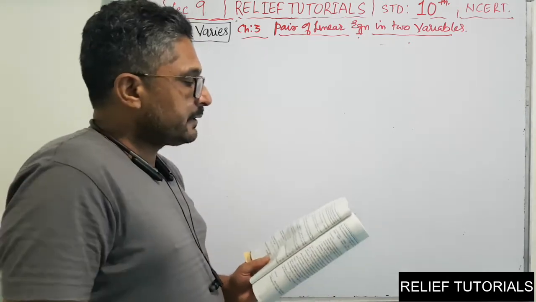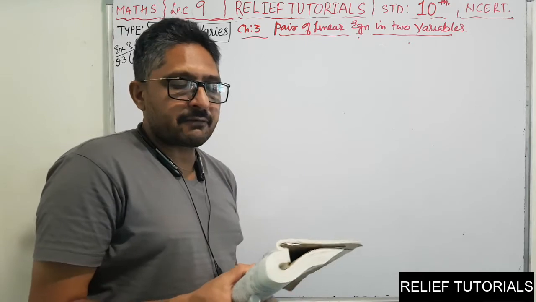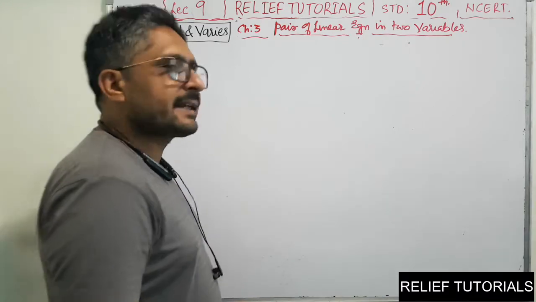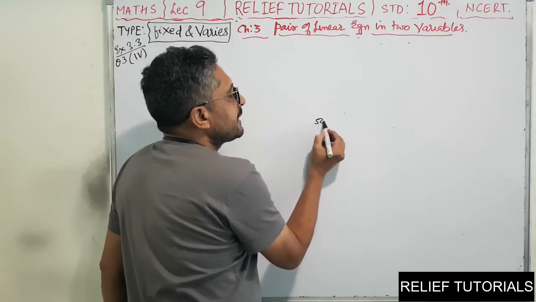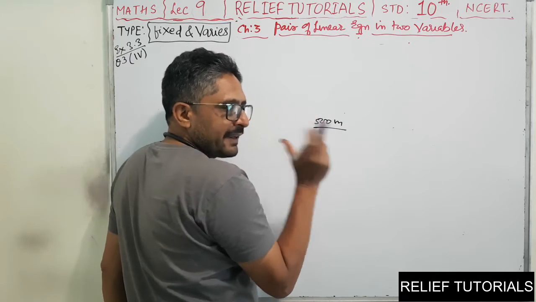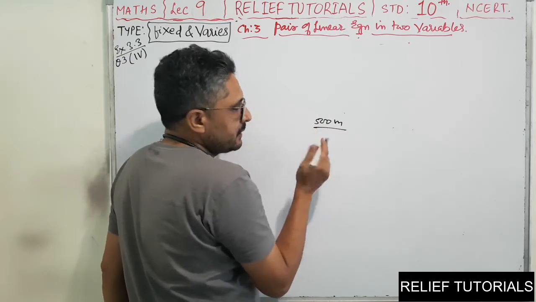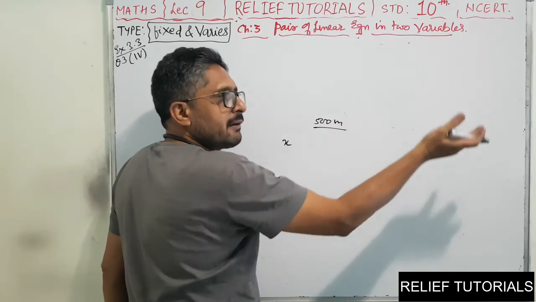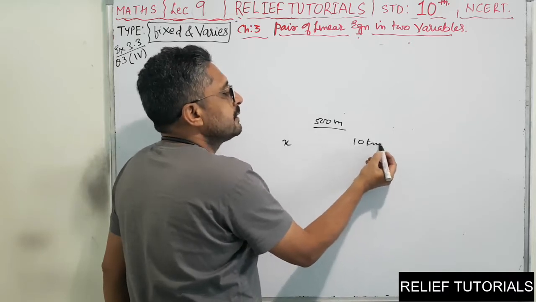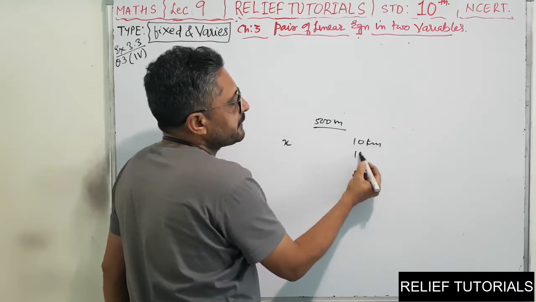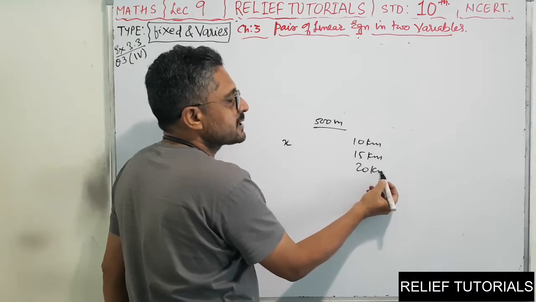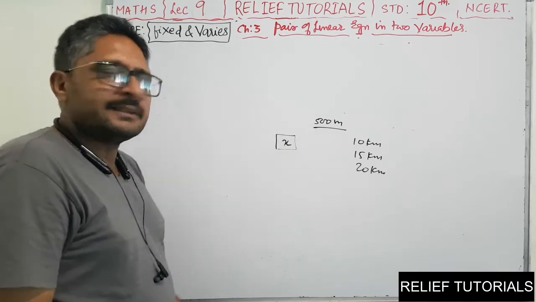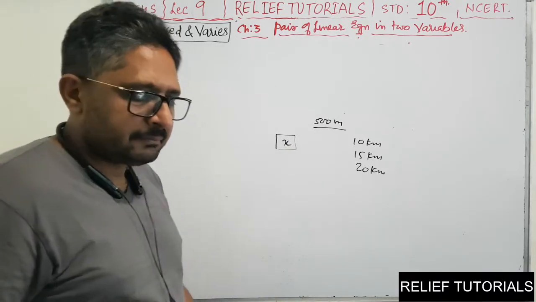The taxi charge in a city consists of a fixed charge together with the charge for the distance covered. You know that when you hire a taxi, even if you are traveling just 500 meters, they will charge some amount as a fixed charge. Let us say X is a fixed charge. And some charge varies based on the number of kilometers you have traveled. If you travel 10 kilometers, they will charge that amount. If you travel 15 kilometers, the charge will increase. 20 kilometers, the charge will increase. So some charge is fixed and some charge varies. Clear? So it is called the fixed and varies type.